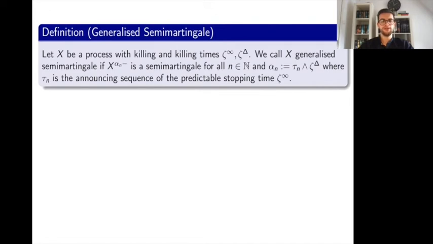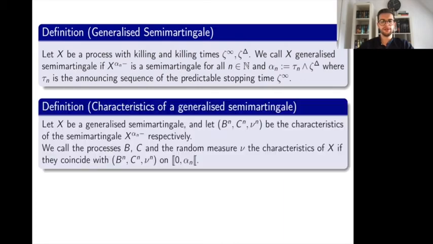This means that it is a sequence of stopping times which converges to ζ_∞ from below. In this definition, we choose the stopping time sequence α_n to make sure that the pre-stopped process is always a classical semi-martingale, and to make sure that we are able to define the classical characteristics for this pre-stopped process. And exactly this is what we will do in the following definition.